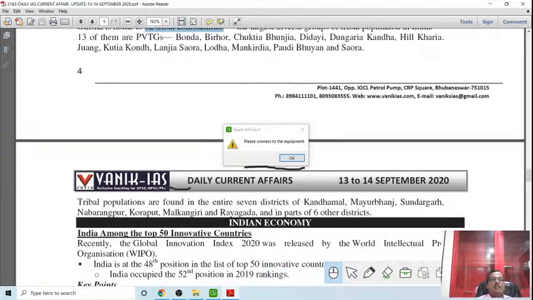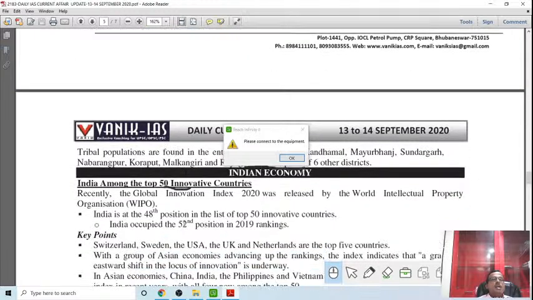Then there is a very big news on the economy section. India among the top 50 innovative countries. This is something to be well acclaimed, because innovation makes the country an expert or a global power in the global context. Recently, the Global Innovation Index 2020 was released by the World Intellectual Property Organization, WIPO.